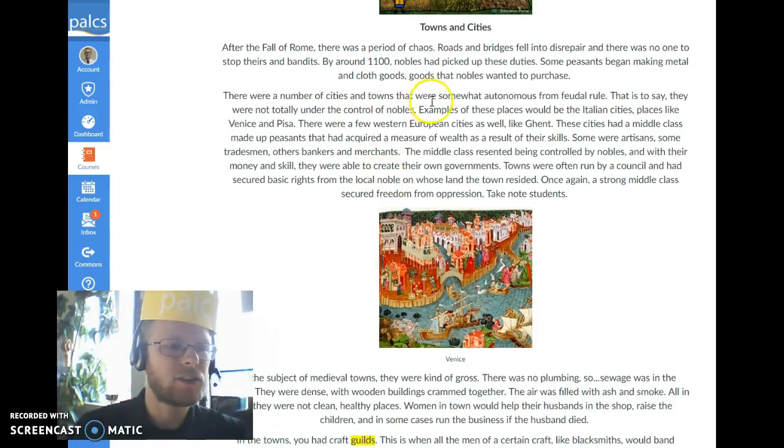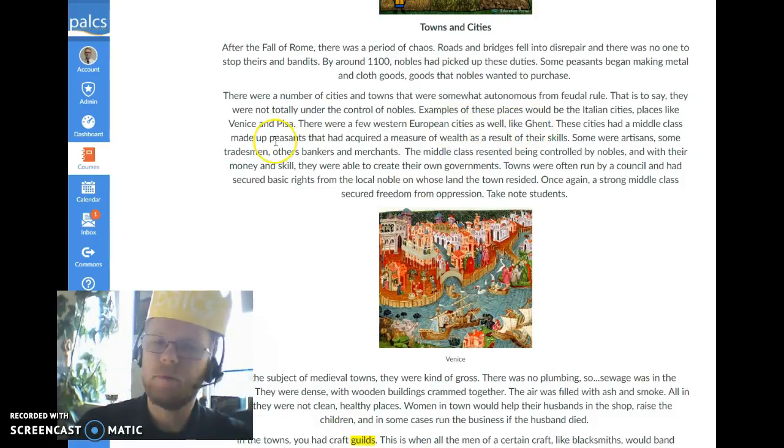So there were a number of cities and towns that were somewhat autonomous from feudal rule. That is to say, they were not totally under the control of the nobles. Examples of these places, first one off the top of my head, and first one listed in the book, would be Italian cities. Italy was a little different back then. So you've got cities like Venice, Pisa, and Genoa. There were a few Western European cities as well, like Ghent.